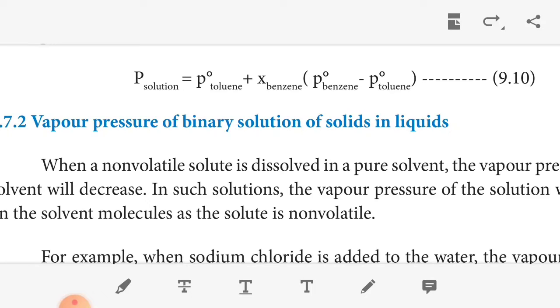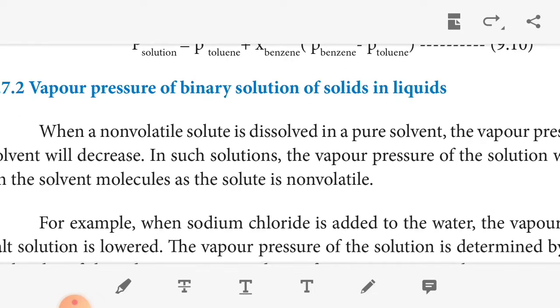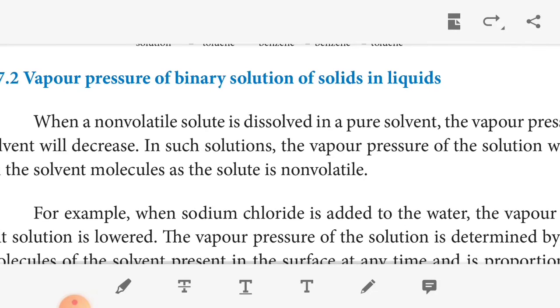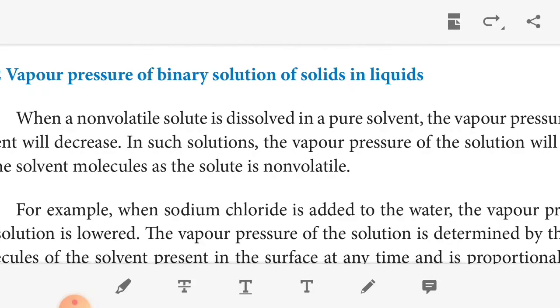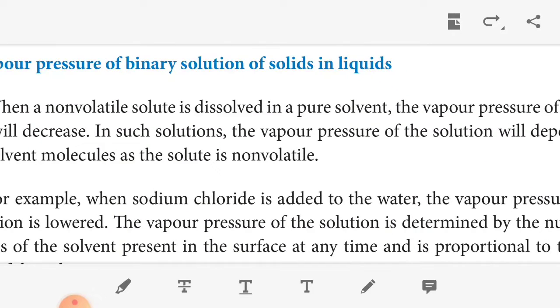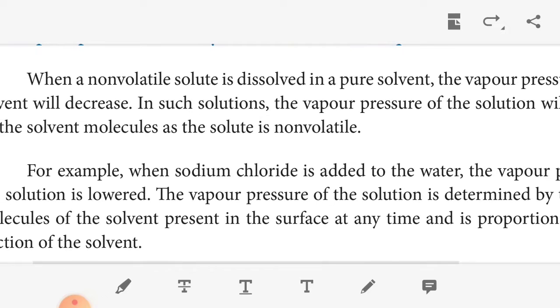Next, vapor pressure of a binary solution of solids in liquids. Previously we took liquids in liquids. Here the solute and solvent are different: one is in solid form, the other in liquid form. When a non-volatile solute is dissolved in a pure solvent, the vapor pressure of the pure solvent will decrease. The vapor pressure of the solution depends on the solvent molecules, because the solute is non-volatile.